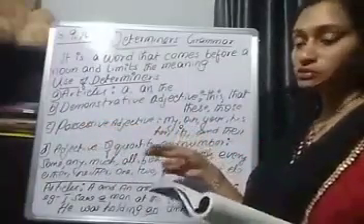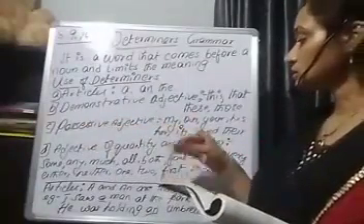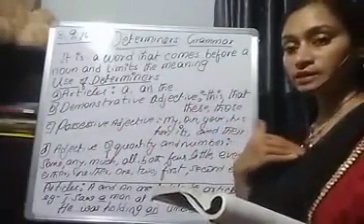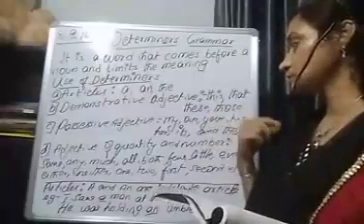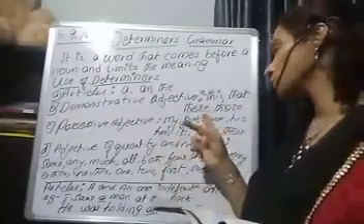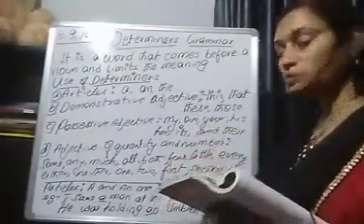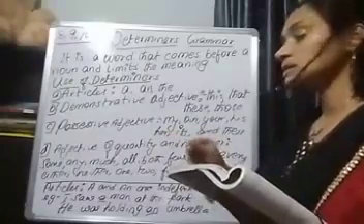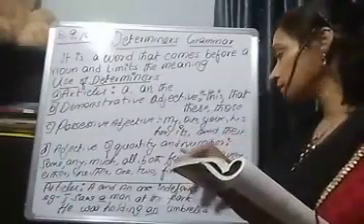Possessive adjectives. In this we see possession. My, I own this, this is my pen. Our, this is our house. Your, that is your book. His, that is his pencil. Her, it's her hairband.